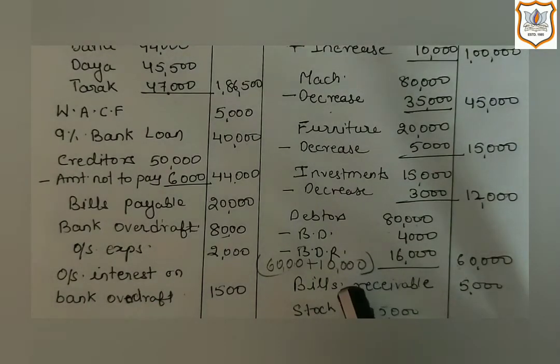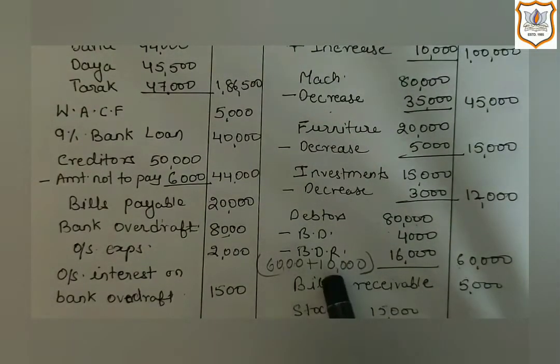Now they must have required more provision for doubtful debts. That's why 10,000 is given on the debit side of the revaluation account. So we will add this. So 6,000 plus 10,000 is 16,000, and if we deduct it from debtors, then we will get 60,000.